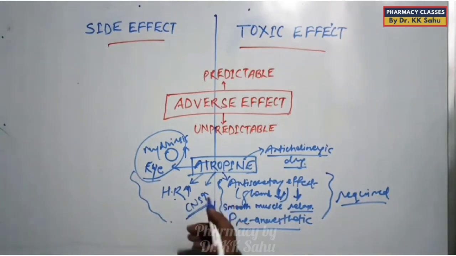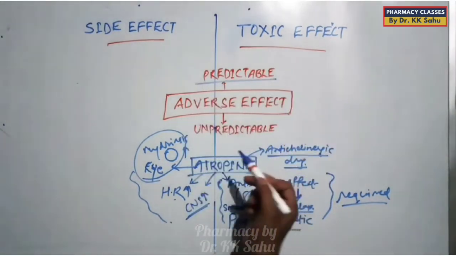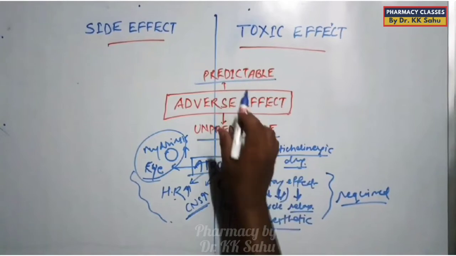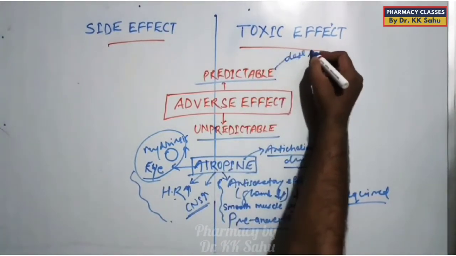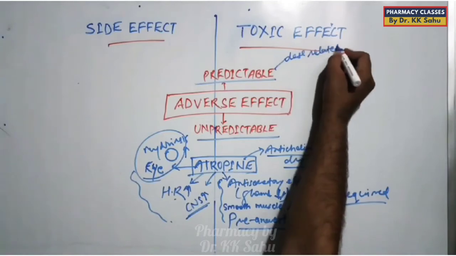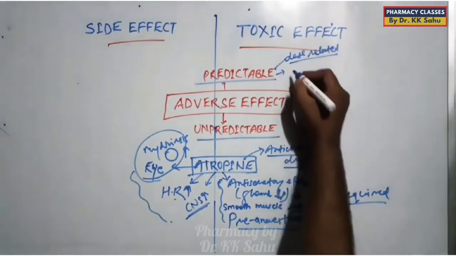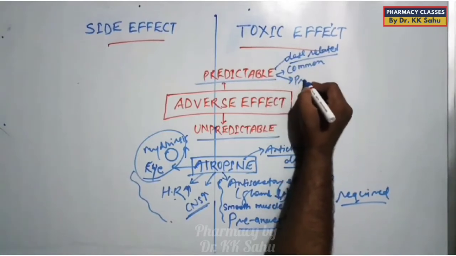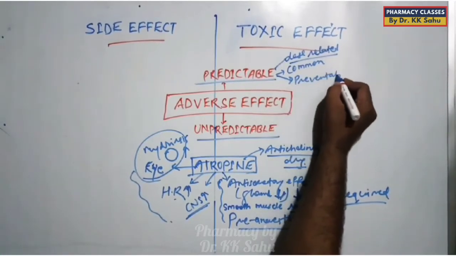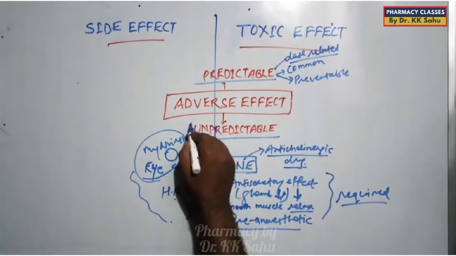Now adverse effect is of two types, predictable and unpredictable. What is predictable adverse effect? It means one which can be predicted. It is dose related, meaning increasing or decreasing the dose can affect it. It is a common effect, meaning we know about these effects, and it is preventable also. We can prevent it by adjusting the dose.